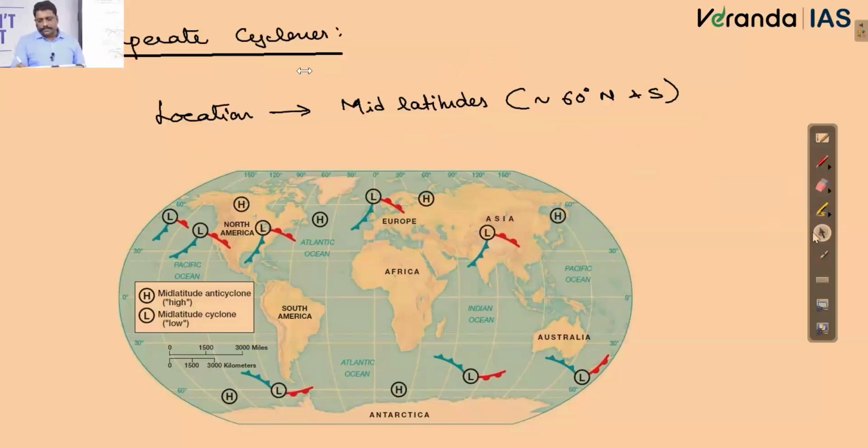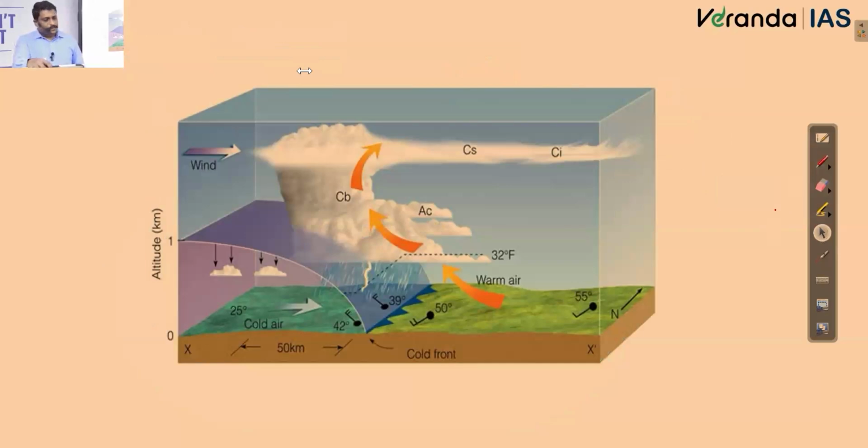For example, here I'm talking about a front. N number of times we discussed this front. It is a place where, on one side, I have extremely cold air mass coming from the polar region, trying to mix with comparatively warm air mass coming from the subtropical region. To be very precise, on one side I have polar wind, and on the other side warm westerlies. Both are trying to converge with each other, but being so contrasting in nature, they do not readily converge and create a front. And I know the story of it.